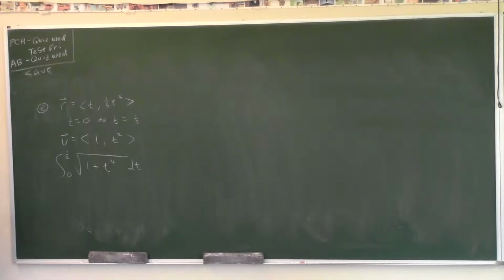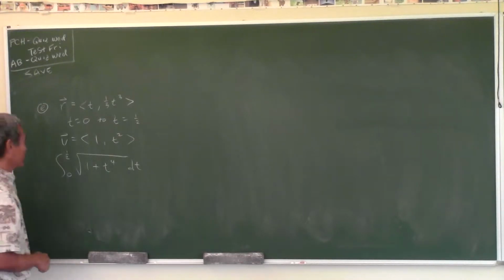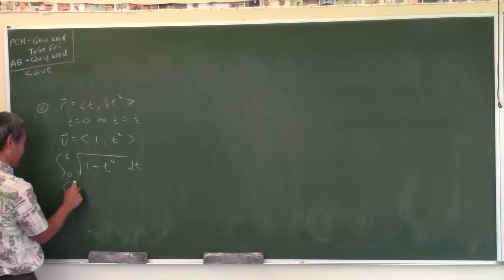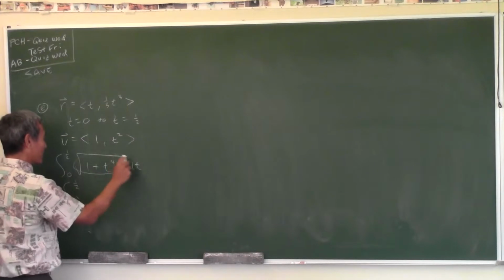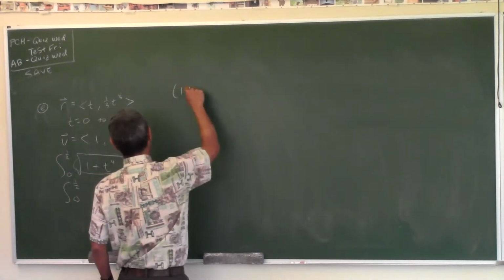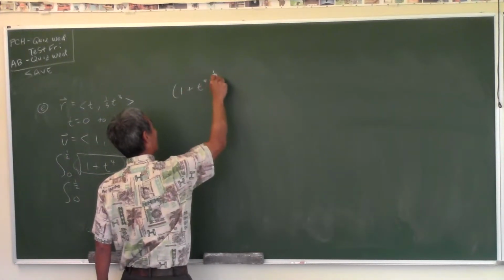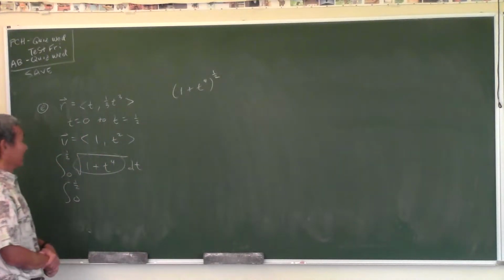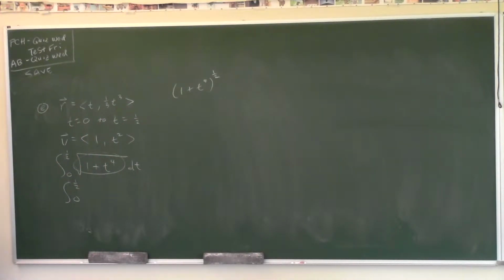Now, this one I already told you, that's very difficult to integrate, so use power series and estimate your answer to within 1/1000. I'll tell you right now, this problem is on the test. You're gonna have to do power series. So what is the power series we're looking for? We wanna change this one. Isn't that the same thing as 1 plus t to the 4th to the 1/2 power? Yep. And then what are you thinking when you see that? Binomial theorem.